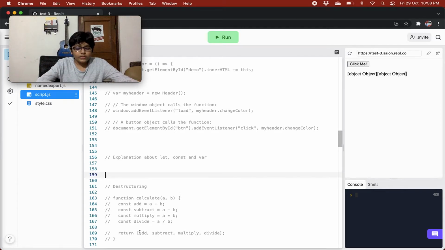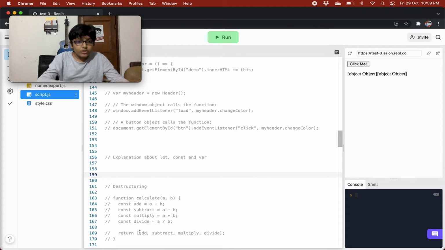If you try to change it, like you do x equals to some other array, then it will give an error because it will say this is a constant, you can't change its value, right? But if you try to add an element in that same array, or remove an element or change an element in the same array, it will not throw an error. Though it is a constant, you will be able to change the array, because you're changing the array's items, not the whole array, right?